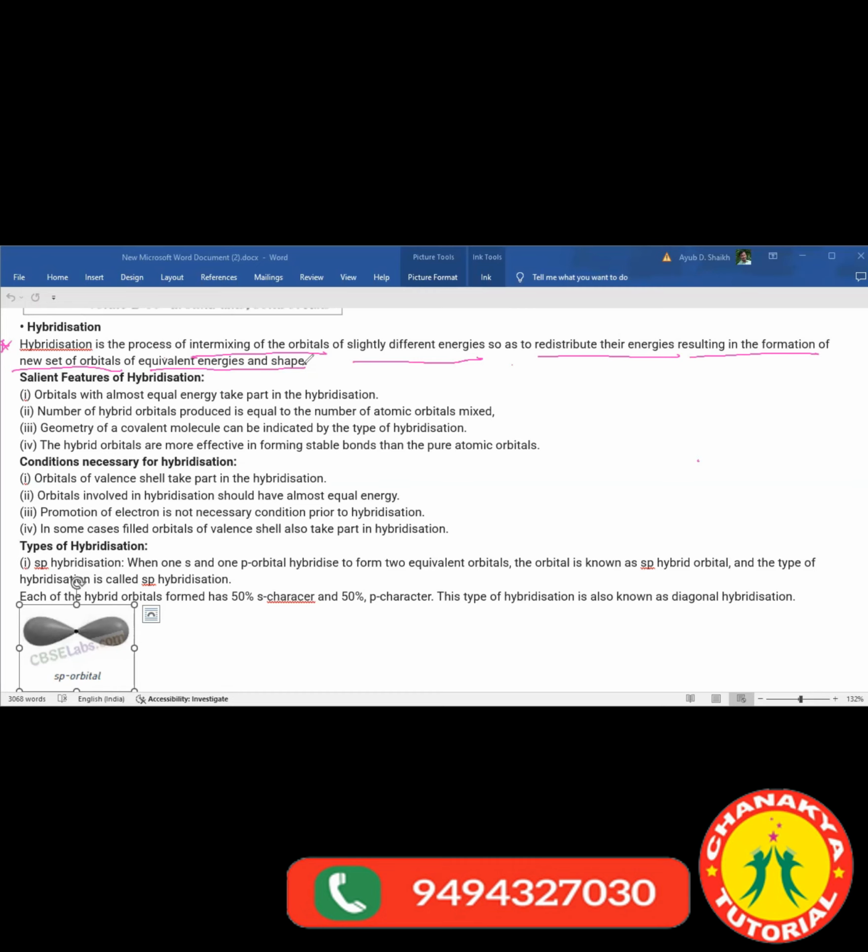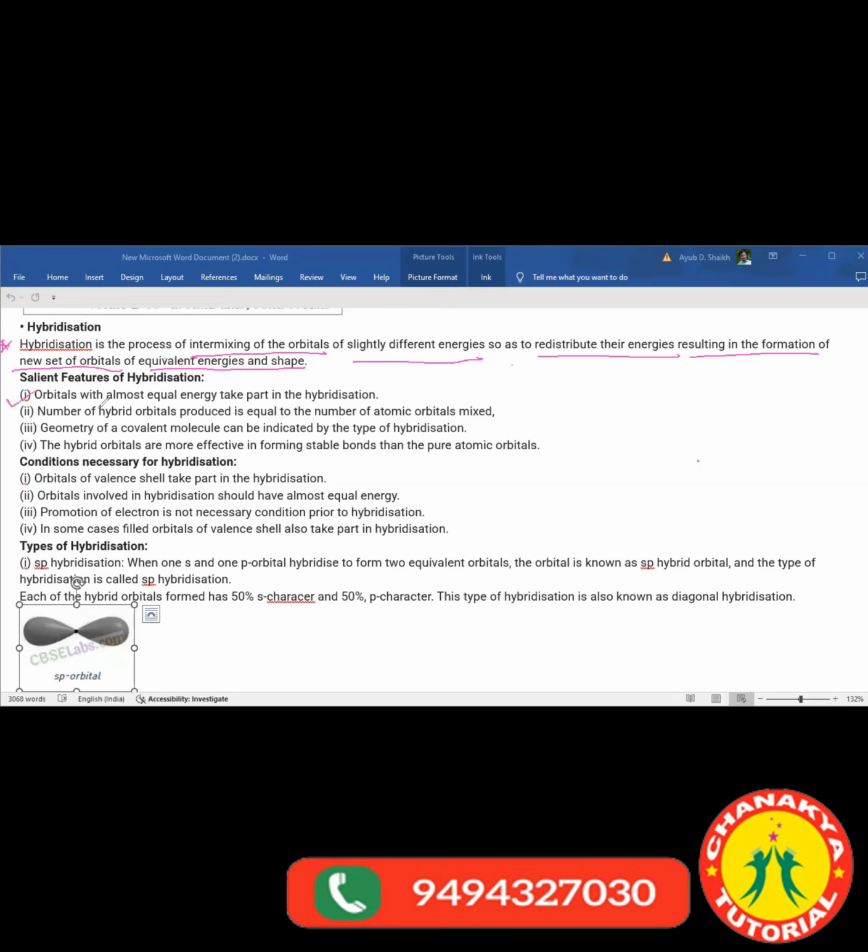So after hybridization, orbitals that were slightly different in their energies and shapes will become equivalent. All of them will get the same energy and the same shape. Clear? Now, what are the salient features of hybridization?